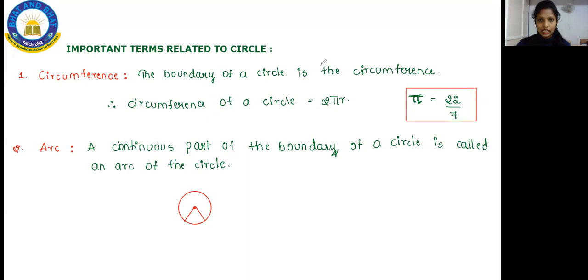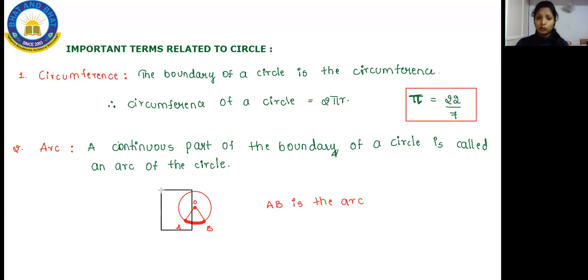Students, that is an arc. Let me write here. Consider this as O, this as A, and this as B. Here AB is the arc. So in the following diagram, AB is an arc.